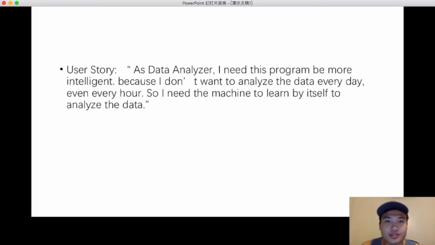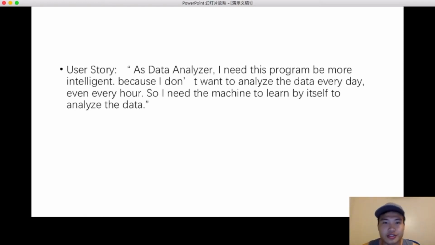So I'll give a user story of it. As a data analyzer or machine learning, I need this program to be more interactive because I don't want to analyze the data every day or every hour. So I need a machine learning to learn by itself to analyze the data.